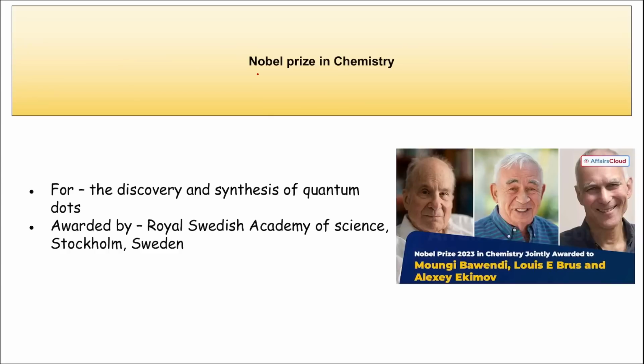Next, we are talking about the Nobel Prize in Chemistry, right? Yesterday we saw the Nobel Prize in Physics, and now we are seeing the Nobel Prize in Chemistry. As you can see here, there are 3 individuals. They recently received the Nobel Prize in Chemistry for the discovery and synthesis of quantum dots. Important, first of all take note of this, that for the discovery and synthesis of quantum dots, recently these individuals got the Nobel Prize in Chemistry.